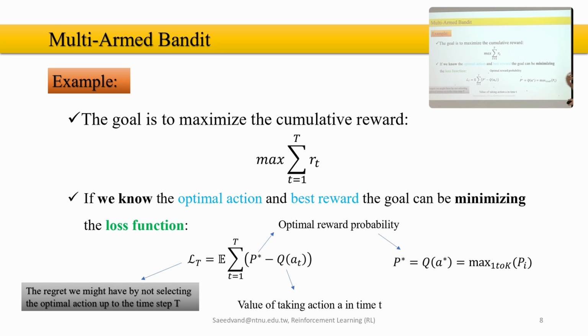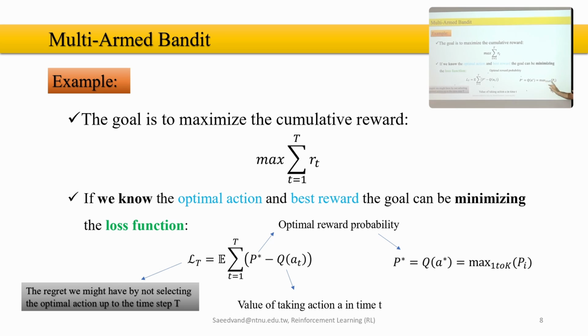But the optimal reward probability can also be represented in this form. P star, or Q of a star, is equal to the maximum of all possible probabilities. If you play the machines an infinite number of times, after billions of runs, the probability of each machine winning will be very close, or very accurate, to the P star or optimal value.